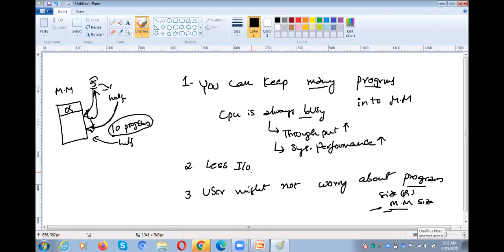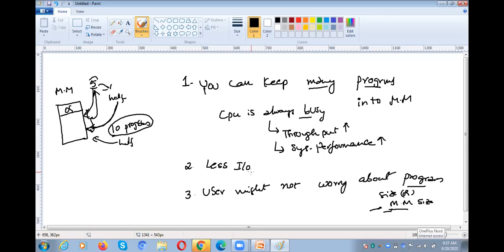Because we are not going to keep our entire program in the main memory, but all these things are not known to the user. That is the important point you need to understand. The user always thinks that my entire program fits into the main memory and I am running the program without any trouble.